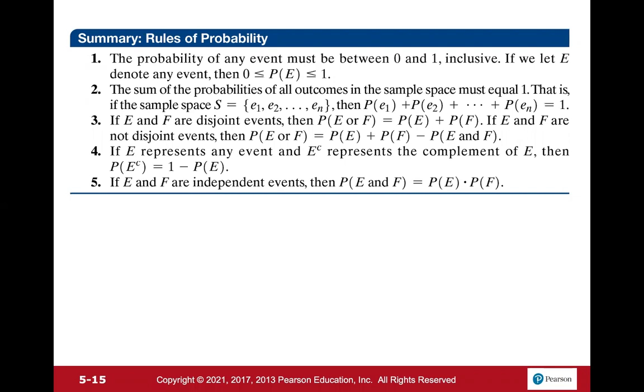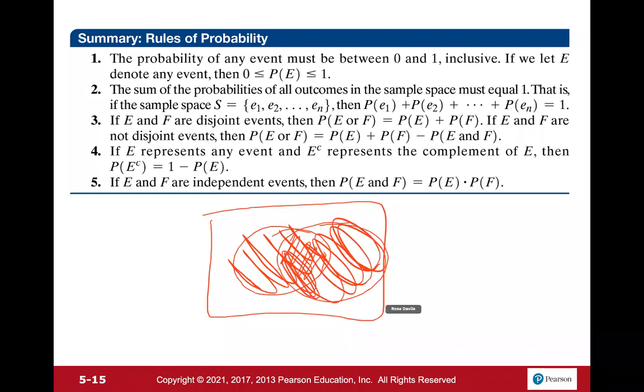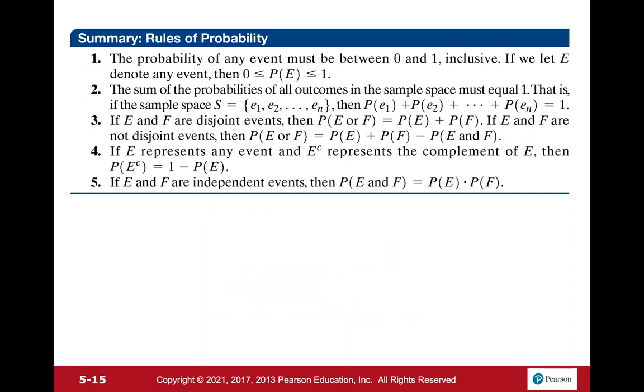If E and F are not disjoint, then we have the probability of E or F equaling the probability of E plus the probability of F minus the probability of E and F. And the reason why we have that is because we have these two here. If they have these things here in common, they're being counted twice. Once because of this first event and twice because of this second event. So we have to subtract at least one of them so that way we could clear that overlap.